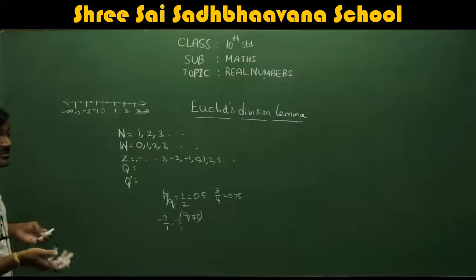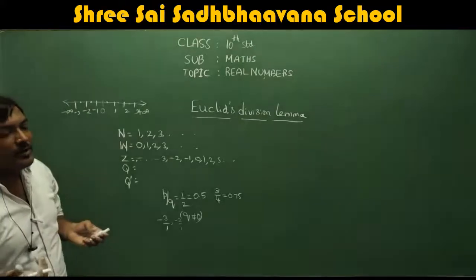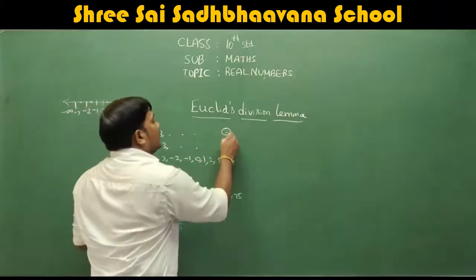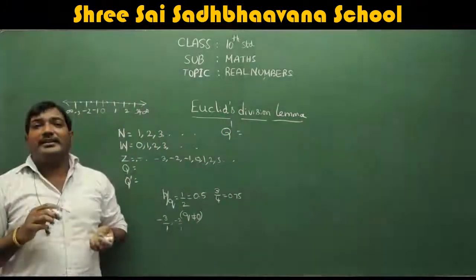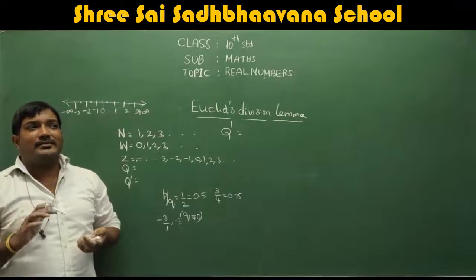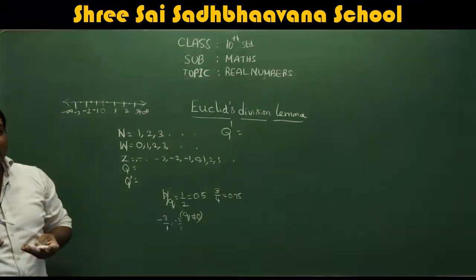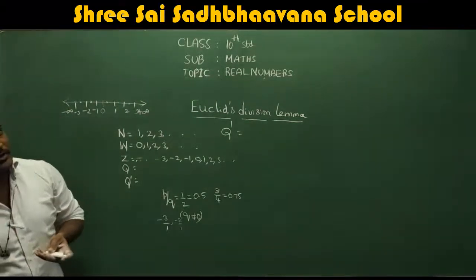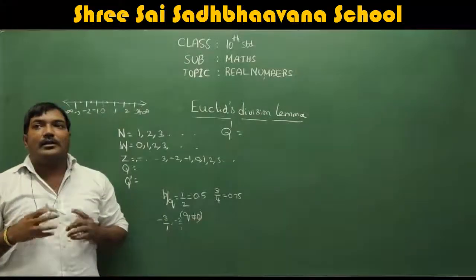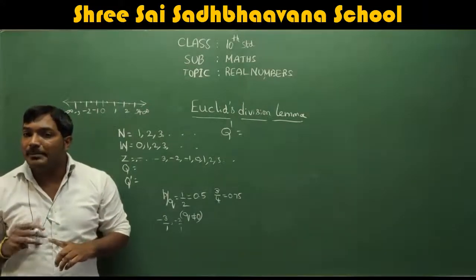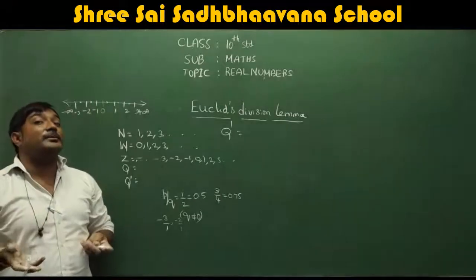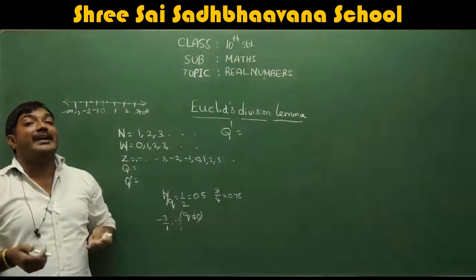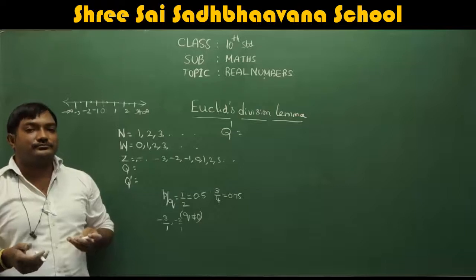Then what are irrational numbers? Okay, there will be a question again. What are irrational numbers? See, irrational numbers we denote with Q dash. Irrational numbers are basically the numbers which cannot be written in the P by Q form. It's very easy to remember. A number which can be written in P by Q form is a rational number. A number which cannot be written in the P by Q form is an irrational number.